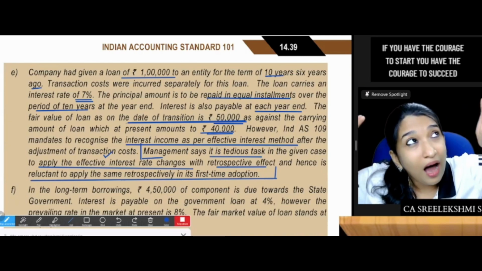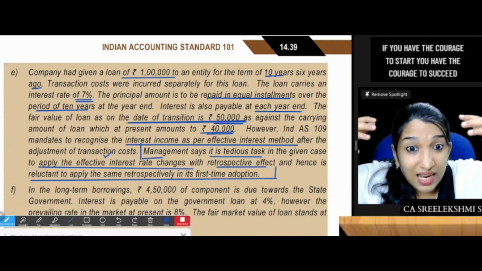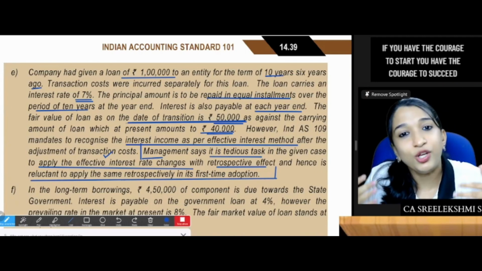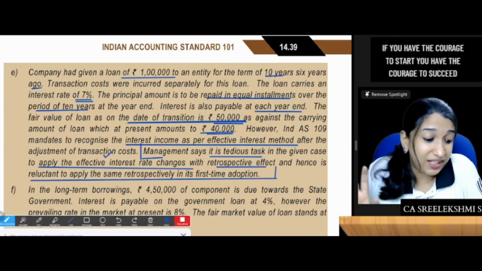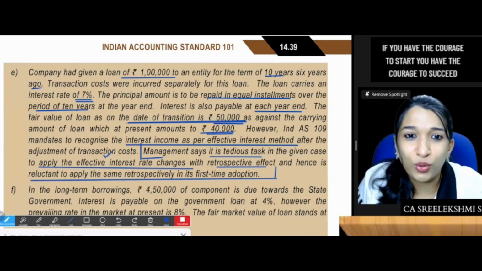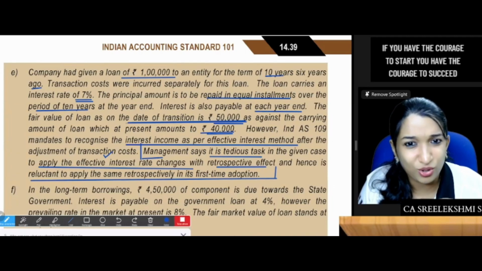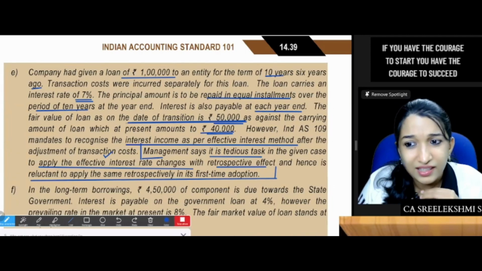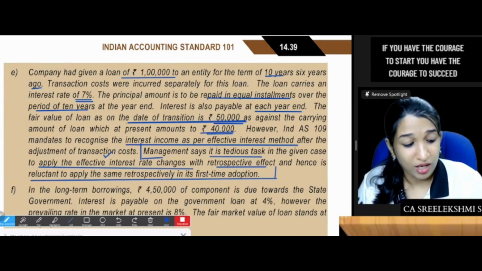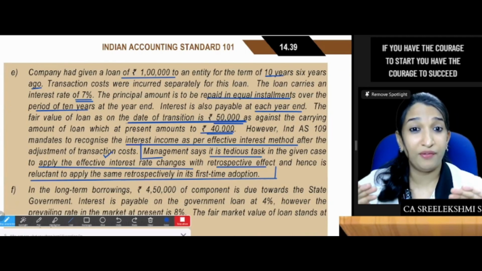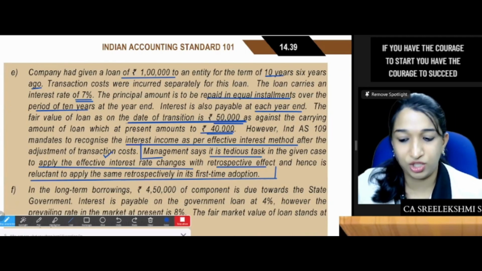EIR at year 0. That is at the time when you have given the loan 6 years back. If the EIR is available, then you can go. If it is impracticable to do so, no need to adjust this. That is the rule as per the standard. Yes or no? So, should I do retrospective accounting or should I do the fair valuation on the date of transition?